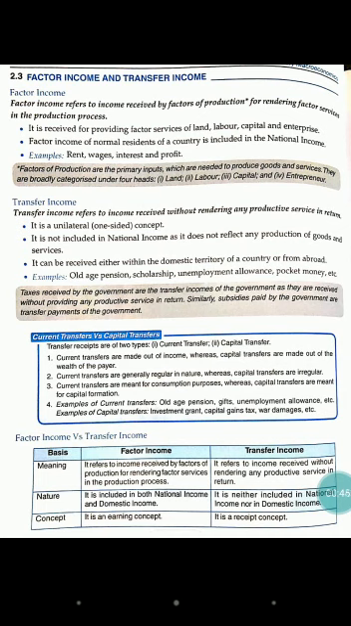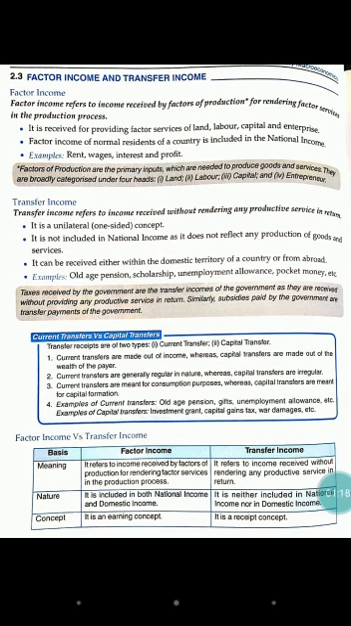In the earlier video we discussed that any income which we receive from rendering our factor services is known as factor income, and any income which we receive without any productive service is our transfer income. Examples we have discussed: rent, wages, interest and profit are factor income, and we take factor income in the calculation of national income, and we do not take transfer income in the calculation of national income,